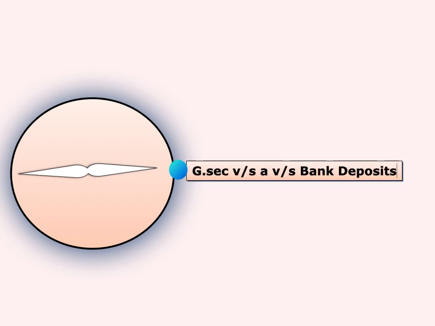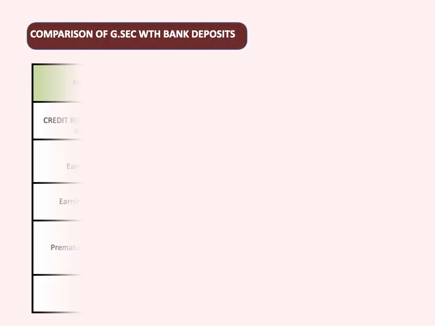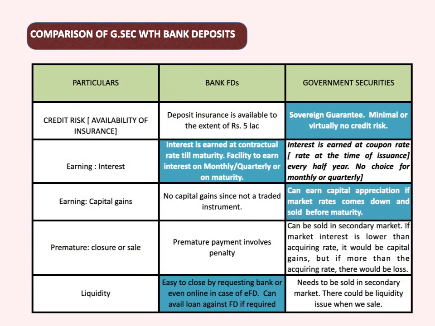So when we talk about government securities, we always have in mind whether I should go for government securities or for a bank deposit. Let us have a quick comparison. Credit risk: for bank deposits, insurance is available to the extent of 5 lakh rupees only. Whereas in case of government securities, there is no need for insurance. As I said, these have sovereign backing, so it is fully secured.